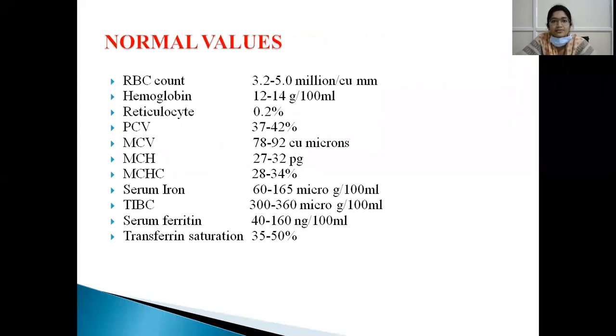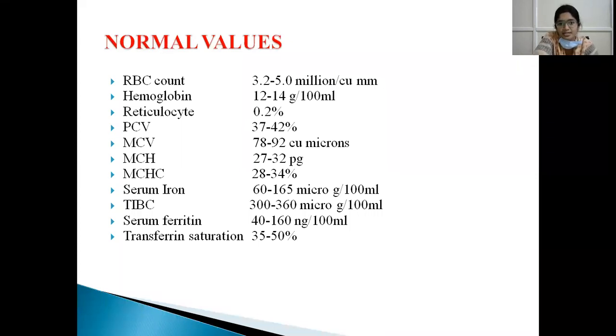And normal values. So what are the normal values? Normal RBC count is around 3.2 to 5 million per cubic millimeter, and hemoglobin is 12 to 14 gram per deciliter. In pregnancy, 10 is normal, and reticulocyte count is 0.2%, packed cell volume 37 to 42%, mean corpuscular volume is 78 to 92 micrometer cube, and mean corpuscular hemoglobin is 27 to 32 picograms. Mean corpuscular hemoglobin concentration is 28 to 34%.